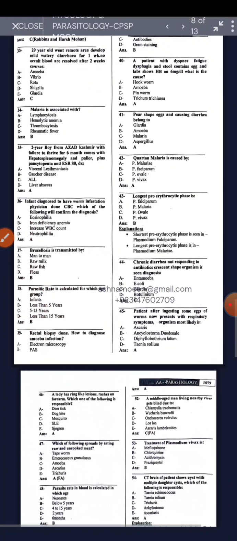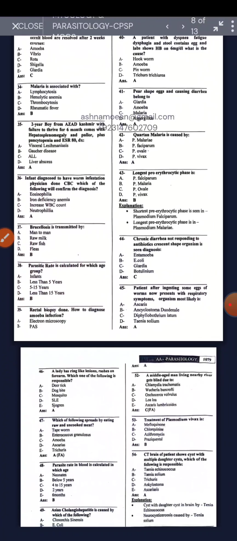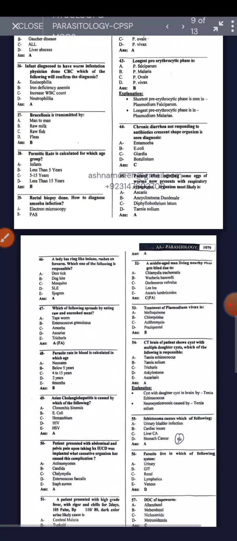Chronic diarrhea not responding to antibiotics, crescent-shaped organism, is seen in Giardia. A patient after ingesting some mix of worm now presents with a respiratory system involvement, the organism is Ascaris.